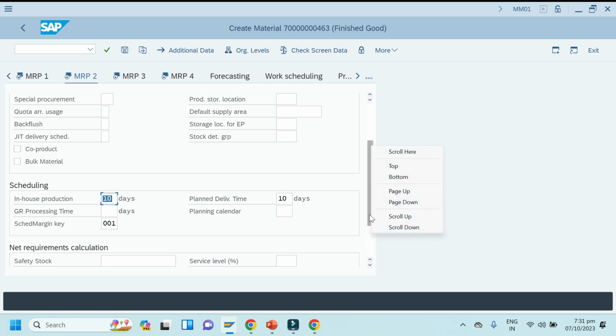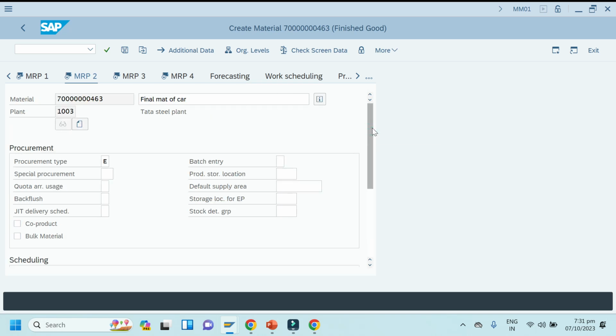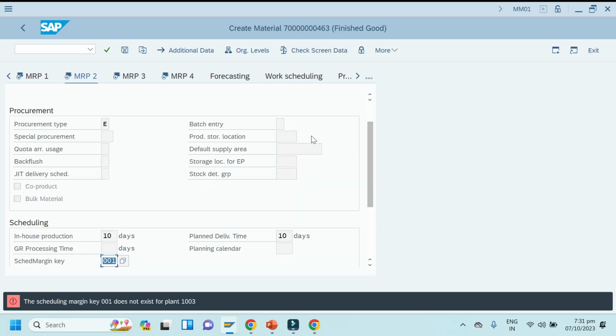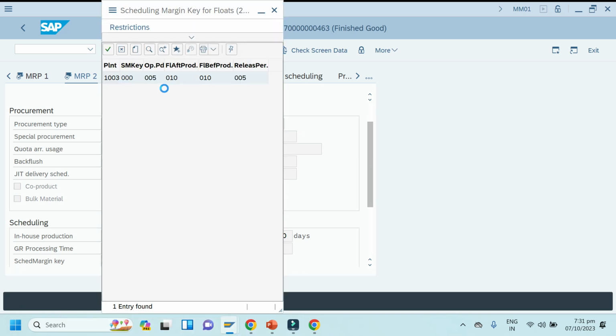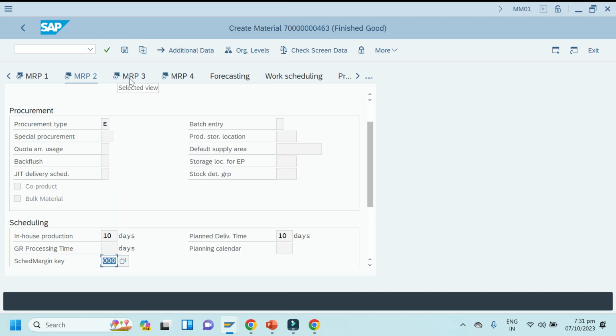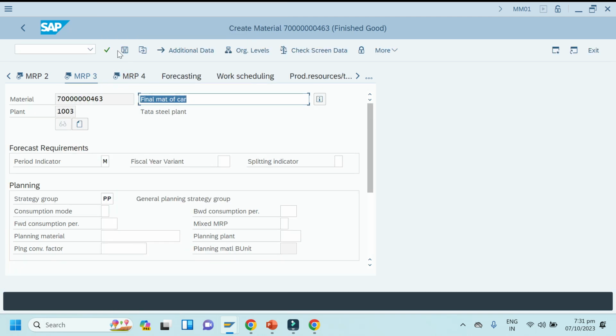Then we will go to MRP, okay, so then go to MRP 3 view. So it's saying that setting margin key does not exist. Okay, so let me change it because I have defined it something other value. So enter it and click enter. Okay, so now MRP 3 view.